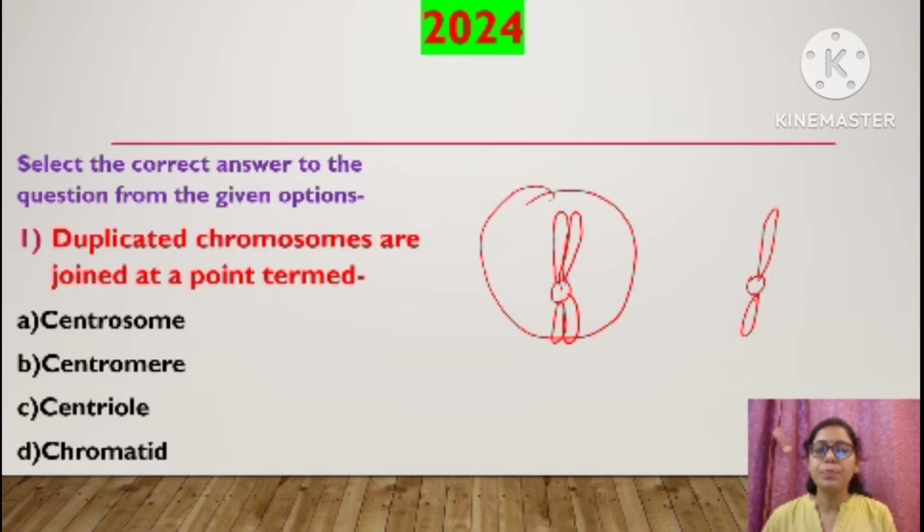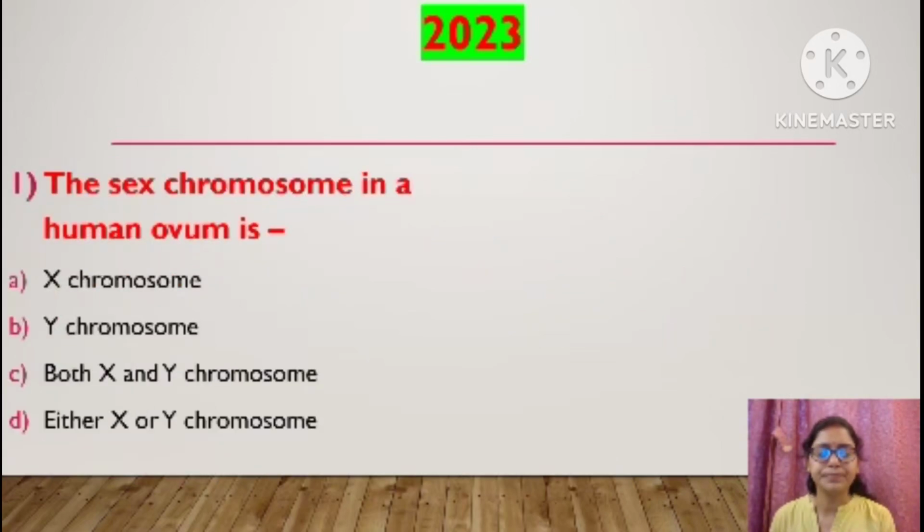So these duplicated chromosomes are joined at which point? We know this point is known as centromere. So the correct answer is B, that is centromere. Moving to the next question.